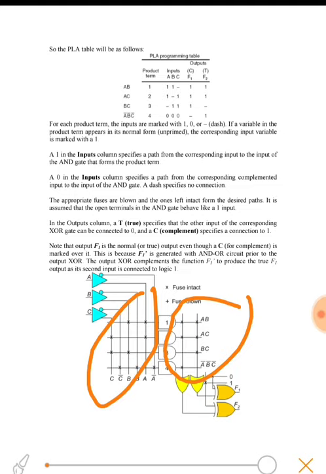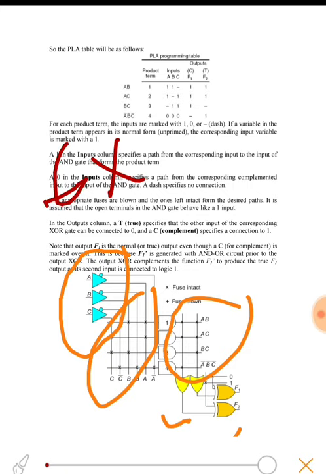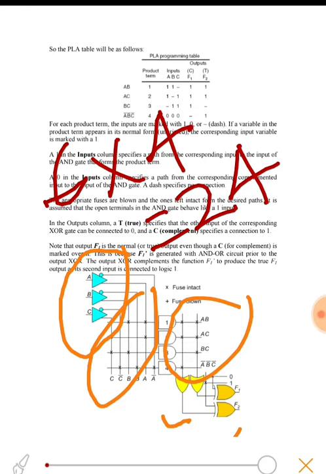Since we have only 2 functions, we will have only 2 outputs or 2 OR gates, and we have 3 inputs A, B, C. We will have 3 inputs in true form and 3 in complemented form, that is 6 inputs, and the number of fuses in the AND array would be 6 into the number of product terms, that is 4. 6 into 4, that is 24 fuses.